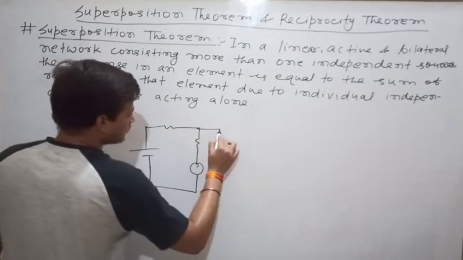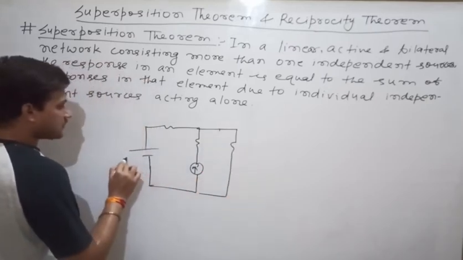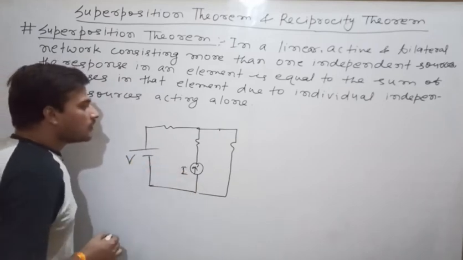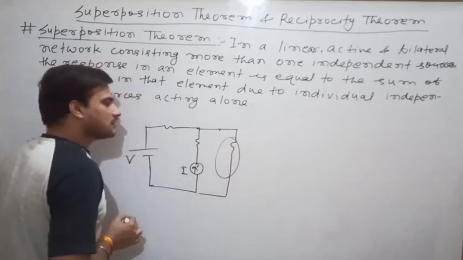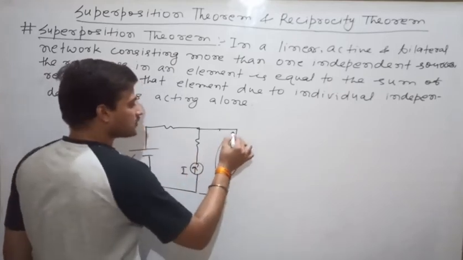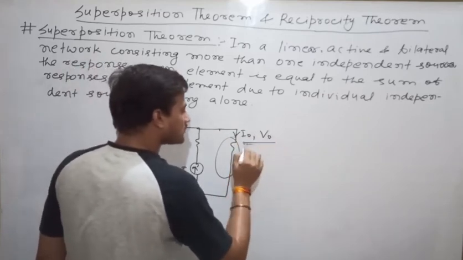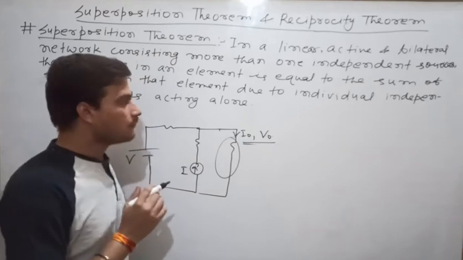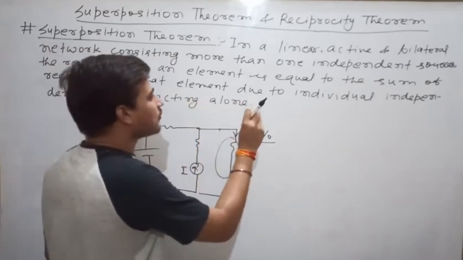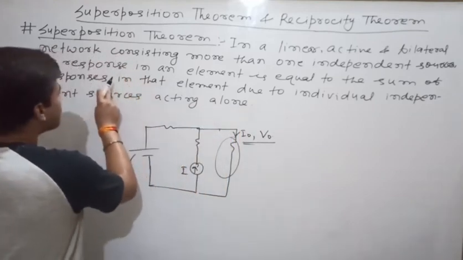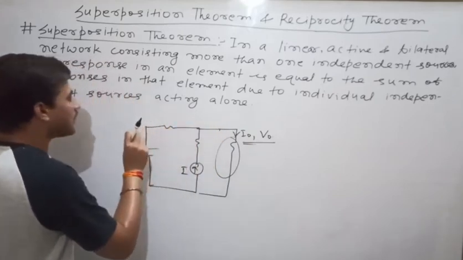It has two independent sources V and I. Now suppose you have to take the response in this branch. So there can be two responses. One is output current, another one is output voltage. So response means either current or voltage. So it is saying that the response in an element is equal to the sum of responses in that element due to individual independent sources acting alone.